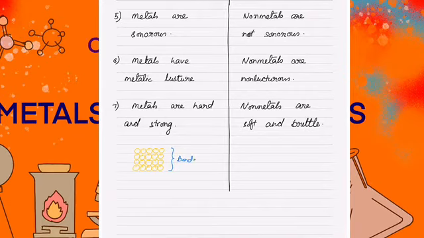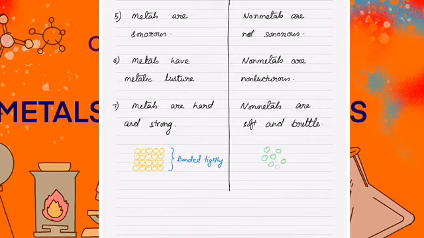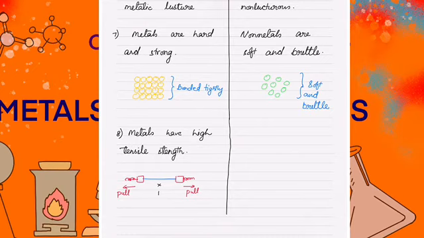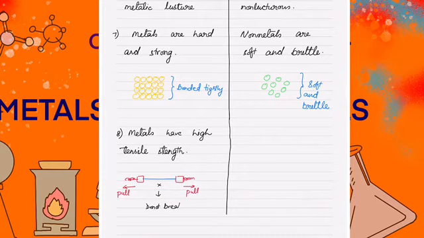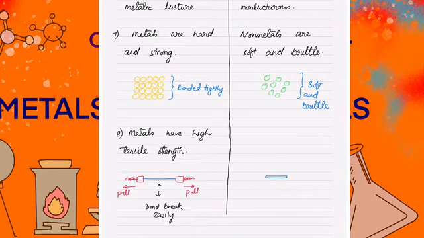The metals are hard and strong because the particles of the metal are very closely packed. There is no space between them. The non-metals are soft and brittle because the particles of the non-metals are loose. Metals have high tensile strength. When we take a wire of metal and pull it by putting some weight on one side, we will see that it will not break easily. This is called the tensile strength of the metal. In case of non-metals, they are not so strong.